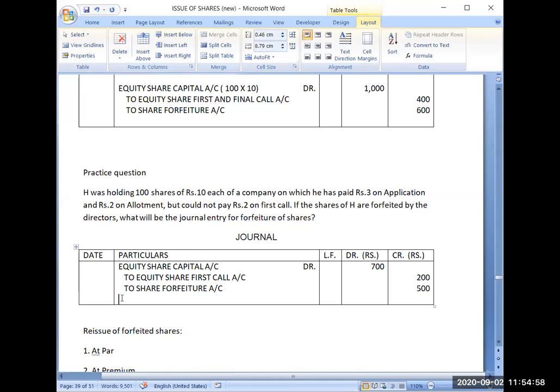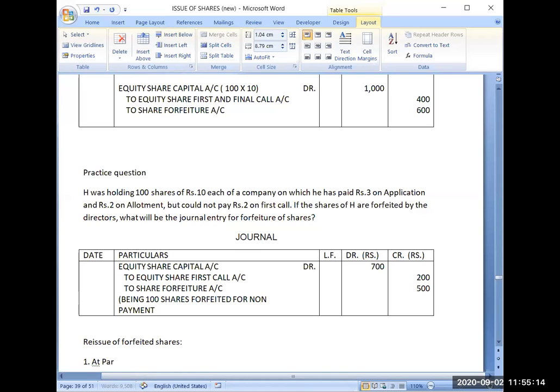Narration can be: being 100 shares forfeited for non-payment of first call of rupees 2 per share.